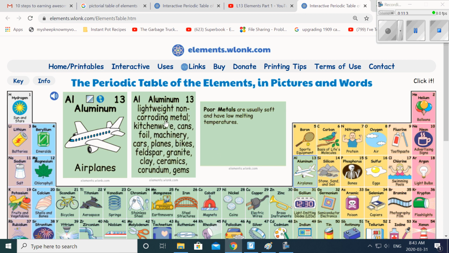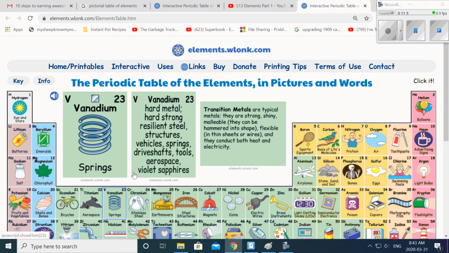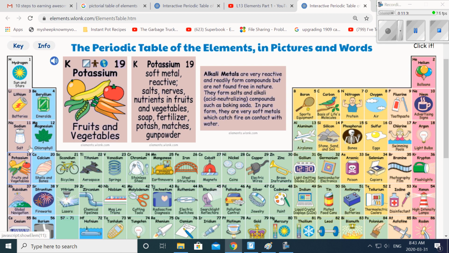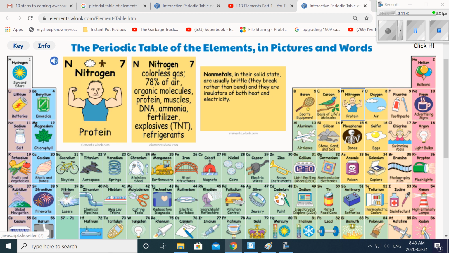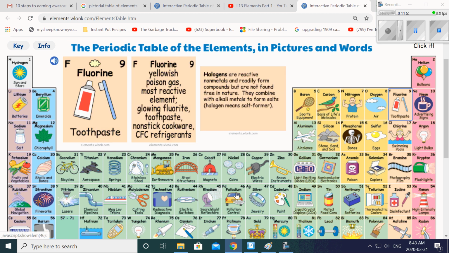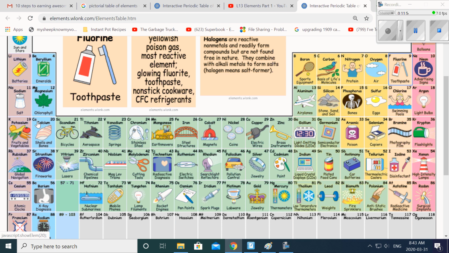Aluminum's in airplanes, it's lightweight. Vanadium is in springs. It's a hard metal. Okay, it's so cool. Potassium is found in fruits and vegetables. Okay, protein. Sorry, proteins are made of nitrogen. Okay, anyway, so cool. Fluorine is in toothpaste, okay? So there's a few down here. I mean, the other videos talked about the first 20 especially.